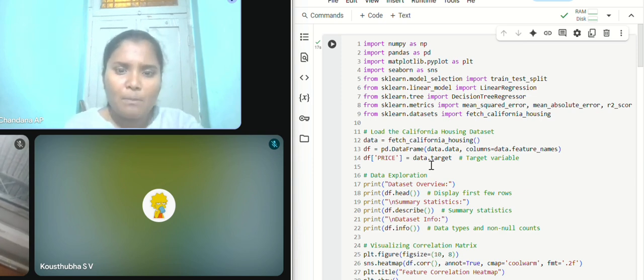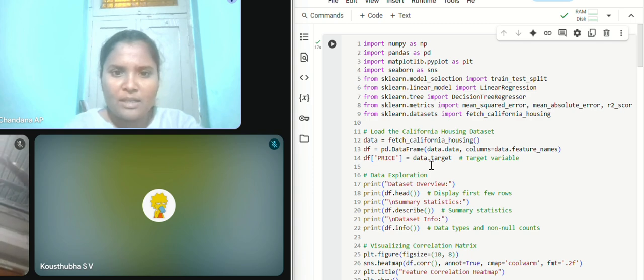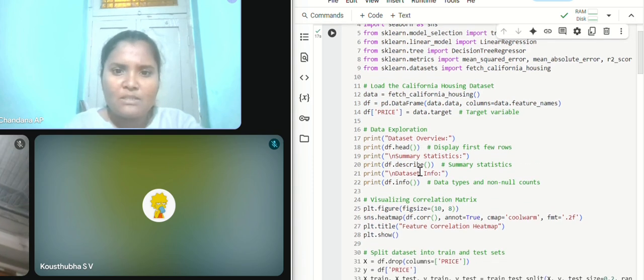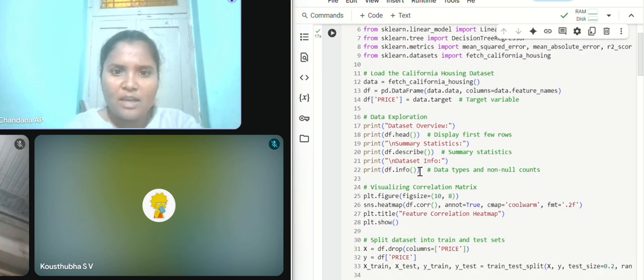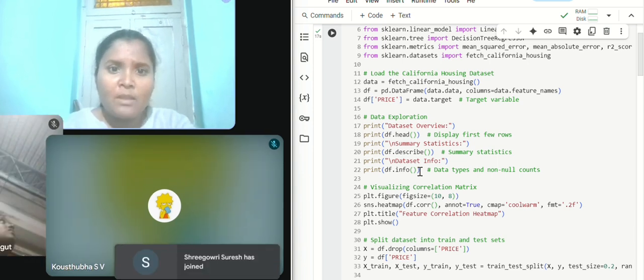Then pandas and NumPy for data handling and numerical operations, and Matplotlib for plotting graphs. fetch_california_housing loads the California housing data set, and train_test_split splits the data into training and testing. Linear regression and decision tree are the two models we are comparing, and mean absolute error and mean squared error are for performance evaluation.